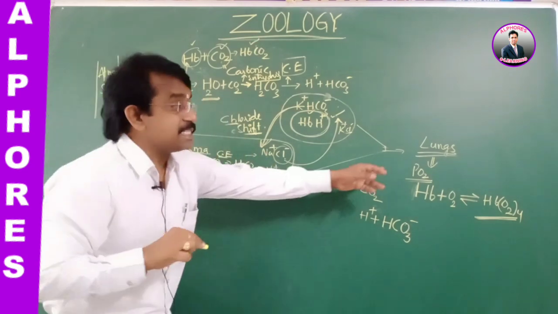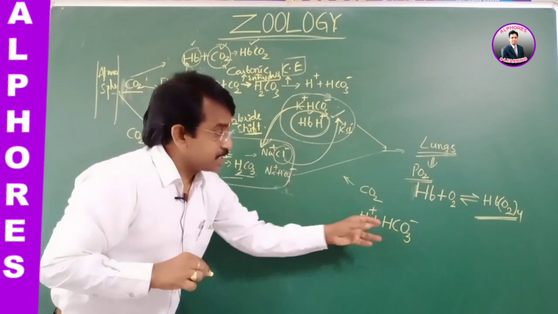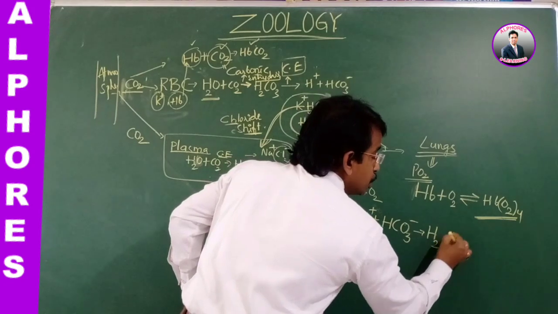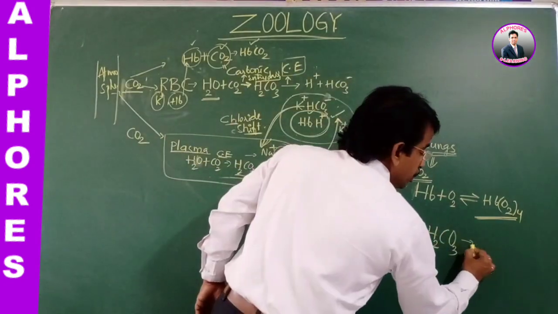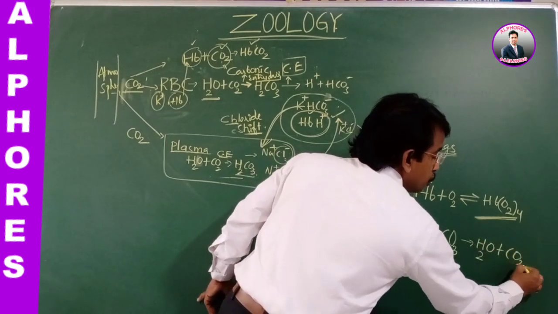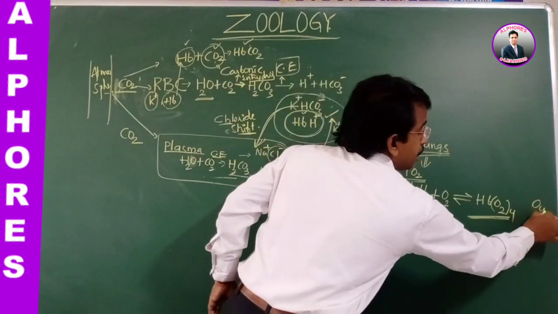The remaining is in bicarbonate form. Bicarbonate ions combine with H plus and form H2CO3. And this H2CO3 further breaks down into H2O and CO2. So carbon dioxide is sent outside.